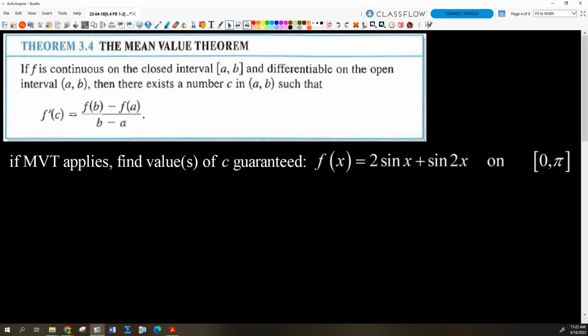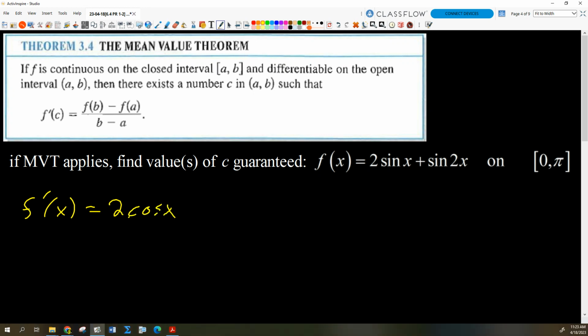When I take a derivative, which I have to do, so let's calculate a derivative. What am I going to get? I'll just differentiate term by term. 2 times the derivative of sine x, which is just cosine x, right? So 2 cosine x.